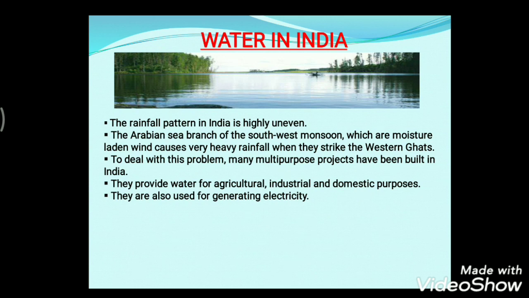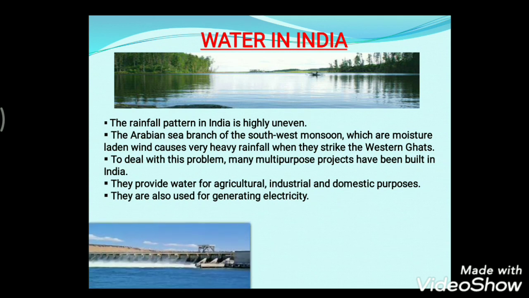To deal with these problems, many multi-purpose projects have been built in India. Multi-purpose projects means the big dams and canals. How are they useful? They provide water for agricultural, industrial and domestic purposes, that is, household purposes.